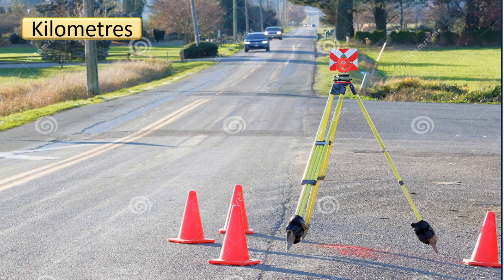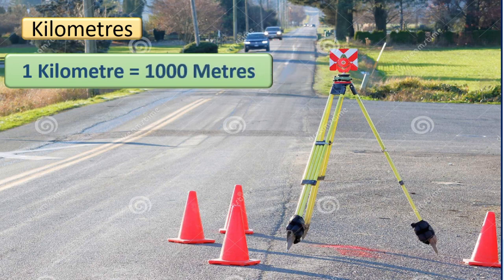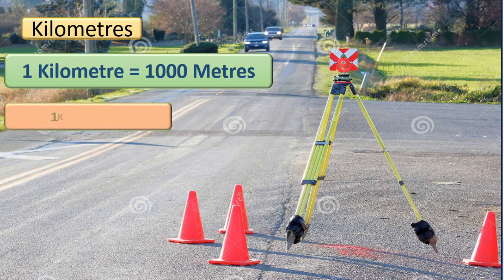Here, kilometers is nothing but 1000 meters. Okay, and kilometer it is written in short form as km. 1 km is equal to 1000 m. M means meters, km means kilometer. This is the largest metric unit to measure the length. Smallest is millimeter and the largest is kilometer. Okay, remember this.